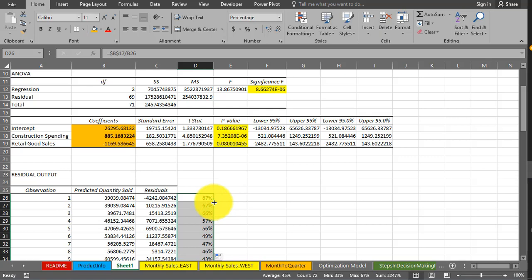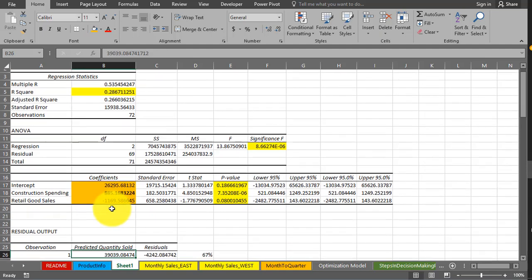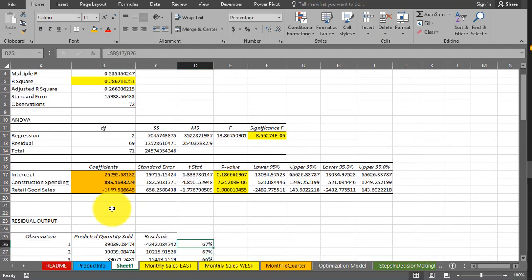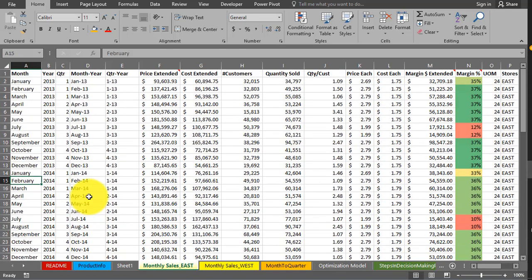It's about half. So you have to ask yourself, is this an error in the formula? Is that because this p-value is really high? It could be. It could very well be. This p-value is pretty high. R squared, not good. So a couple of things could happen here. I would like to see this intercept be as low as possible because I want the coefficients to speak for themselves, right? I don't want 50% or 67% of the volume to be there by default by the fact that the intercept is so high, right? So what this is leading me to suspect is that perhaps this data is seasonal.